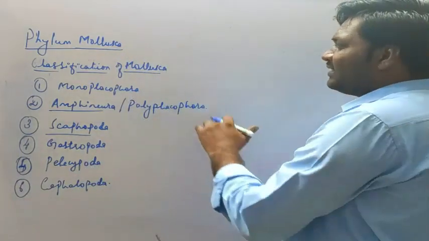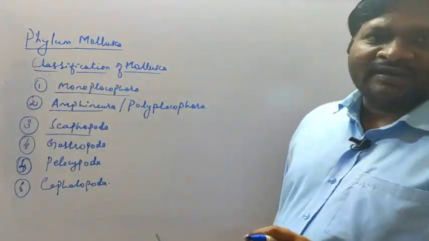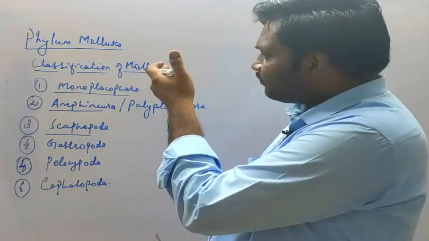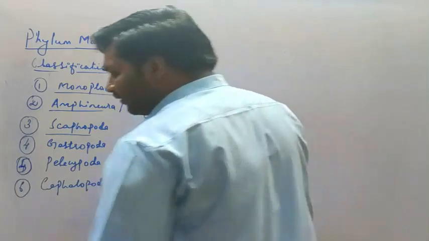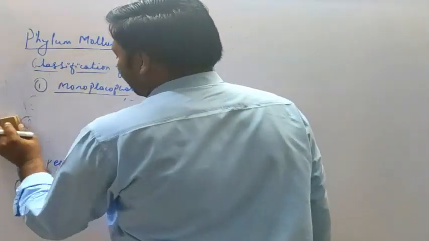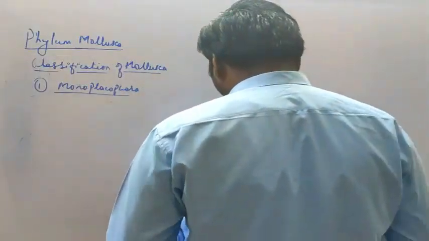So we'll see the general characteristic features of each and every class, so that when you face some questions among these classes, you will be able to solve them. So we'll start with the first class, that is the Monoplacophora, and we'll see the characteristics of the Monoplacophora. What are the different characteristics involved in the Monoplacophora?